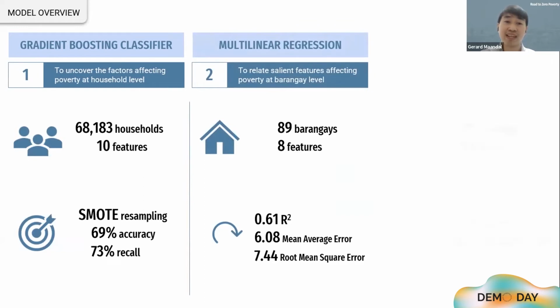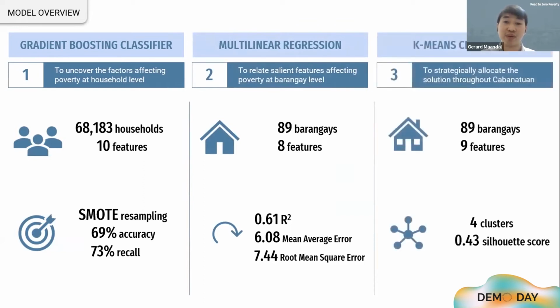Lastly, K-means clustering answered the question, how do we allocate the limited resources of Cabanatuan City LGU to ensure effective poverty alleviation? The highest silhouette score of 0.43 was used to validate the most optimal number of clusters, which is 4. For better understanding, let us walk you through the 3 models.